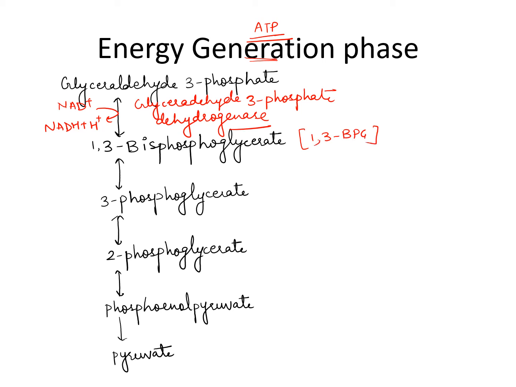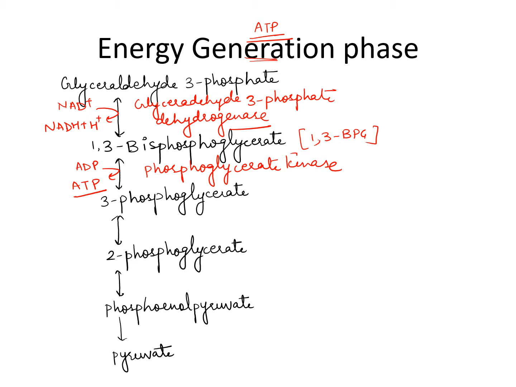Again, 1,3-bisphosphoglycerate in presence of a kinase, phosphoglycerate kinase, will convert to 3-phosphoglycerate. So here ADP will be converted to ATP. This is called substrate level phosphorylation. We will discuss in detail later.